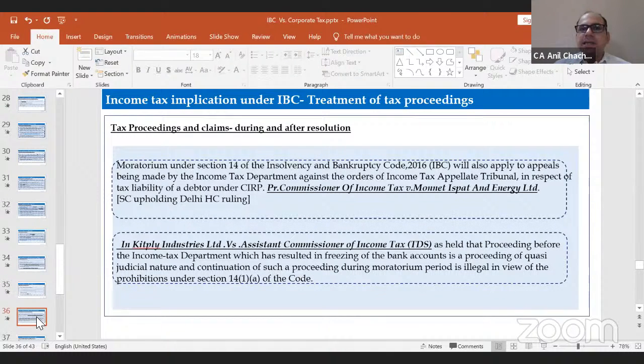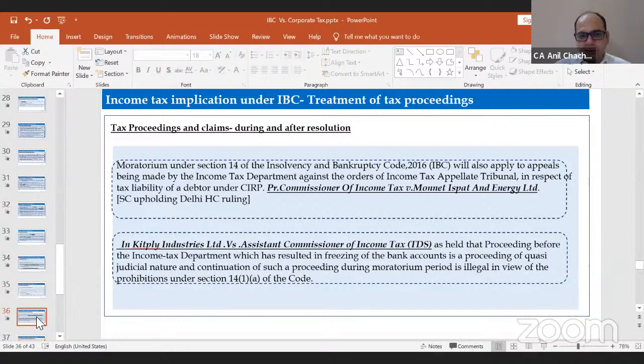Tax proceedings and claims during and after the resolution plan. As we know, whenever the resolution is going to start, there's a moratorium under section 14. So it will apply to everyone, including the tax appeals as well. So there's a provision on any further proceeding as and when there's a moratorium under section 14.